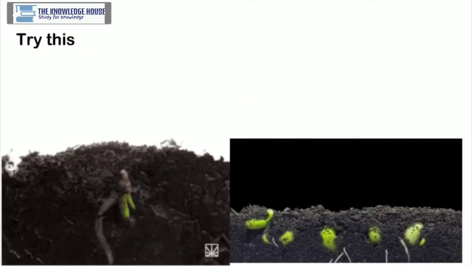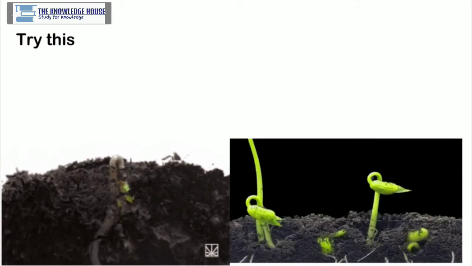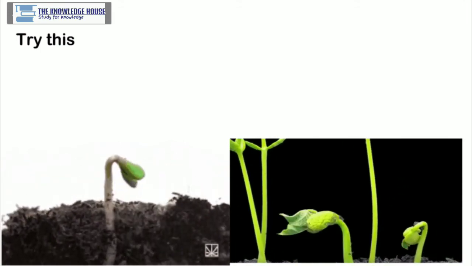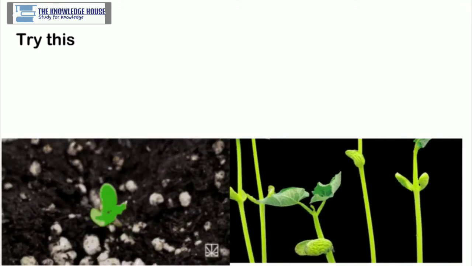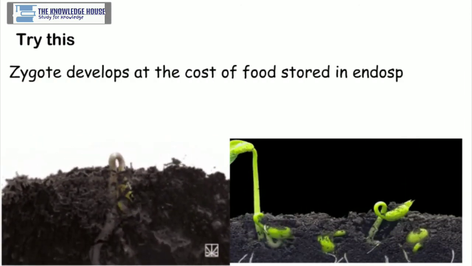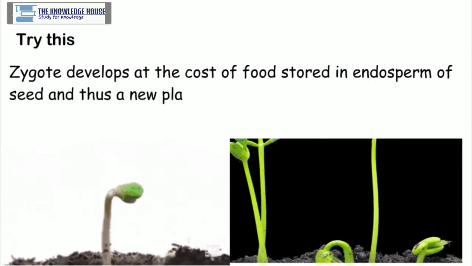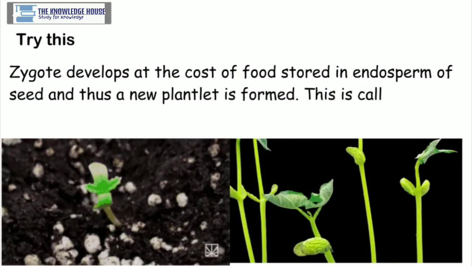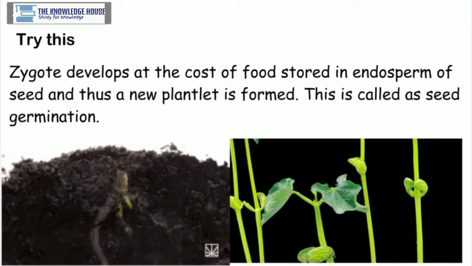Ovule develops into seed and ovary into fruit after fertilization. Seeds fall upon the ground when fruits break up and they germinate in the soil under favorable conditions. Zygote develops at the cost of food stored in endosperm of seed, and thus a new plantlet is formed. This is called as seed germination.